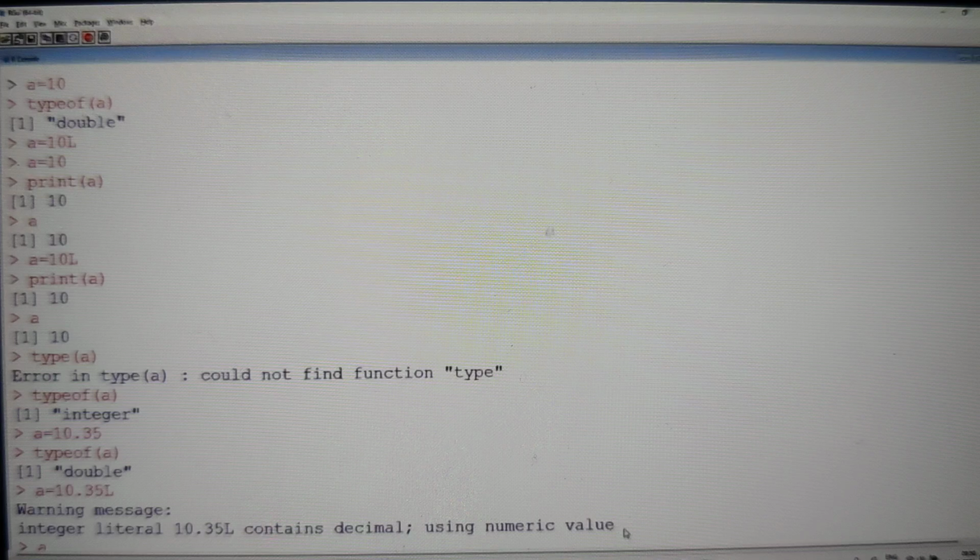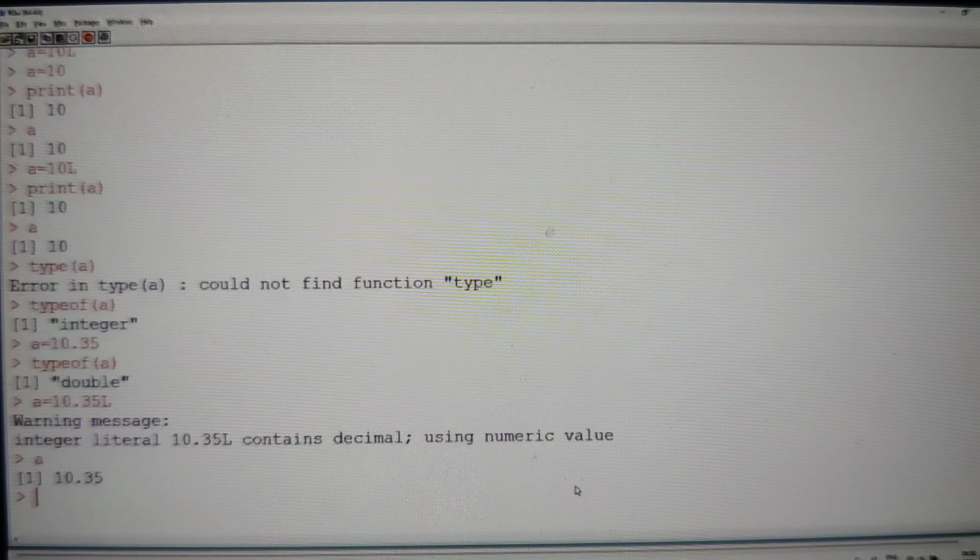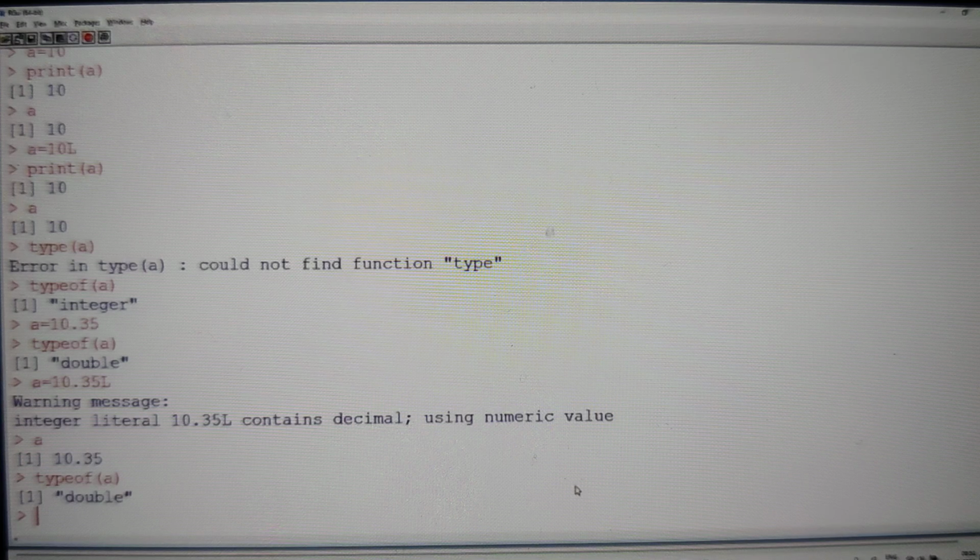So now we find out what A contains. Scroll down, and you can see A is going to contain 10.35. And if I ask what is the type of A, we can see that it is going to be double. So it is saying that according to your specification, it should be an integer type, but it contains a decimal value. That's why it is going to treat it as a double type.